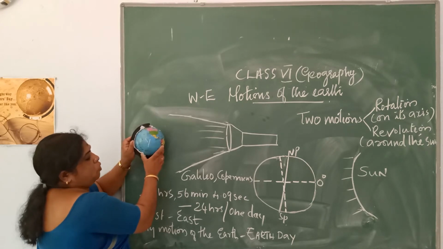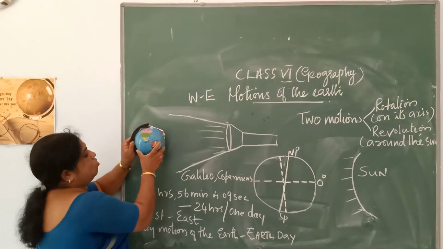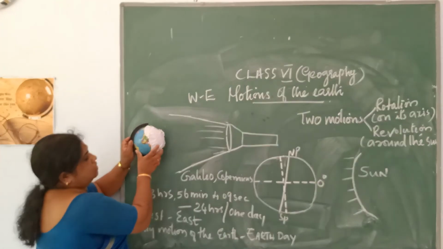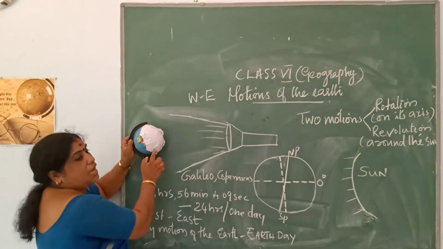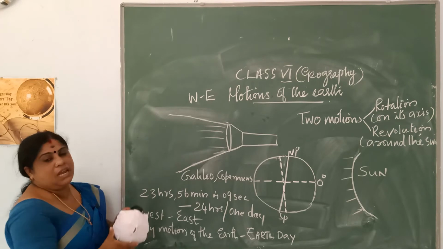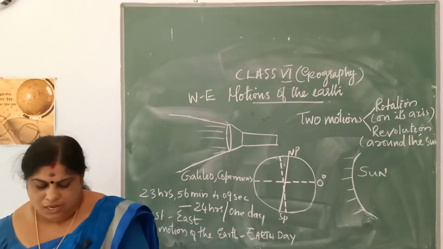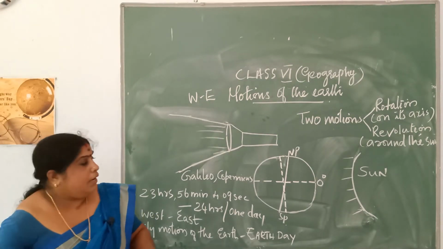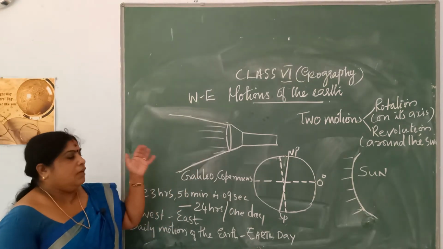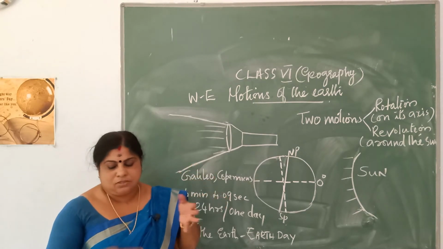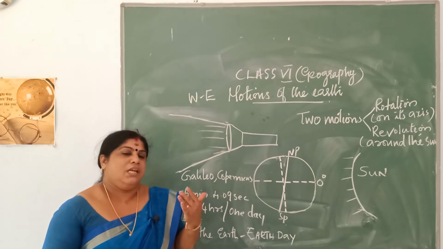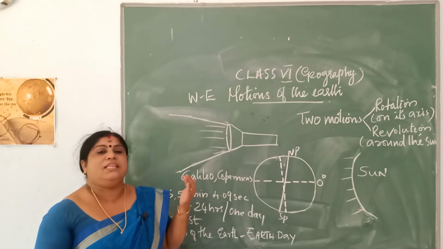Again the portion which was facing the sun is now in darkness, and the area which was in darkness is now facing the sun, which has daytime now. So this is what happens because of the rotation of the earth. And it is because of this rotation that the sun is shown to us as rising and setting. It is the earth that moves, but we feel that the sun is rising.